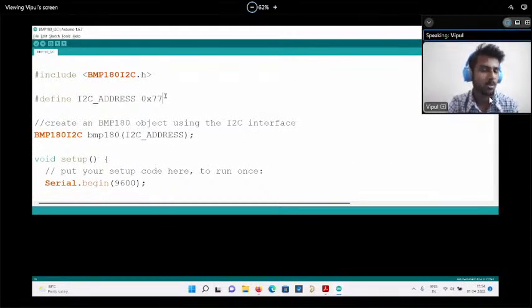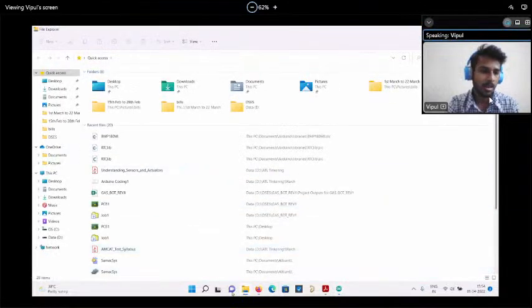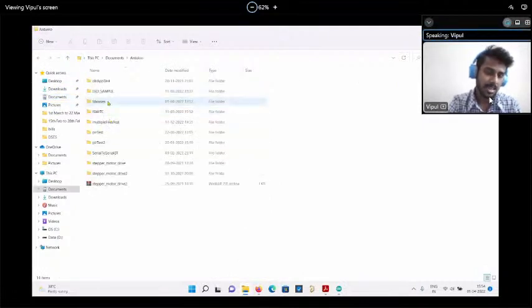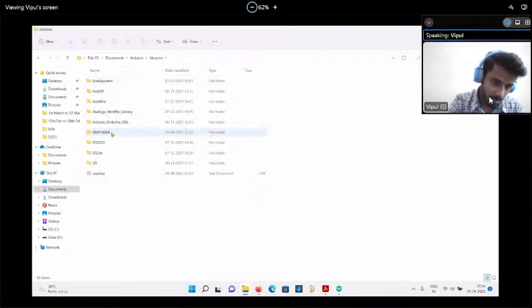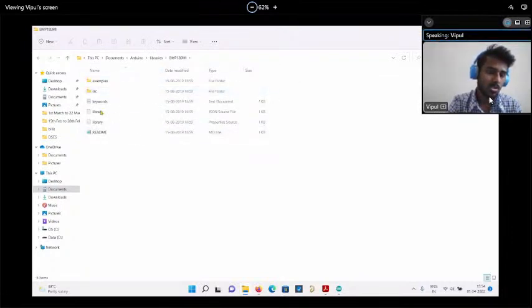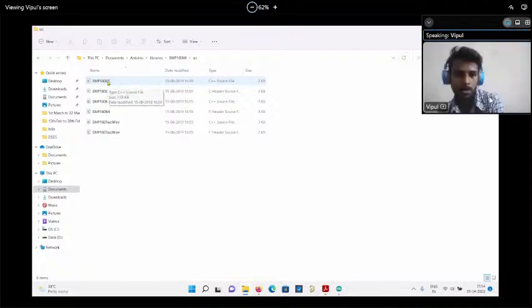And if you want to see what is inside this code, just go to your PCB folder and go to the documentation part. There will be an Arduino folder, and there will be a library folder also. Inside that, whatever library you have installed can be opened. So see, BMP180, I have installed this library now, right? So we can get the source file. Inside that, whatever the .h file explains, we explain inside this.